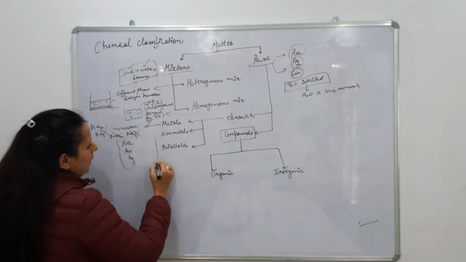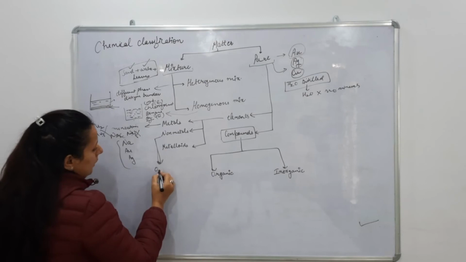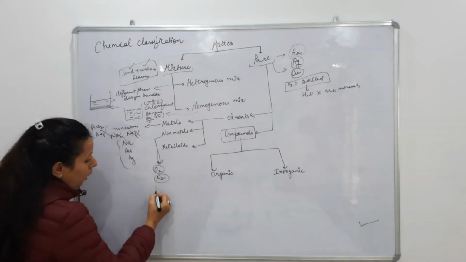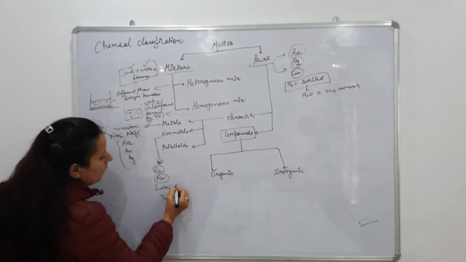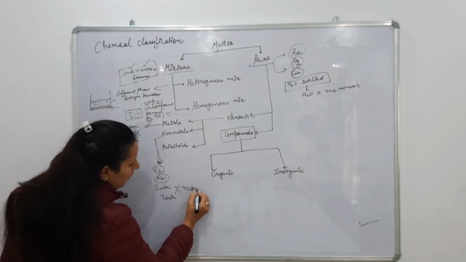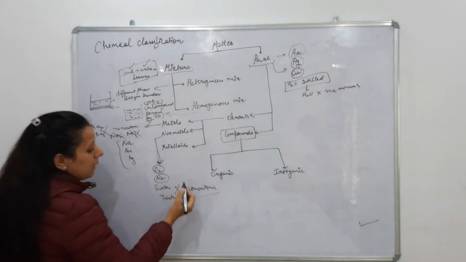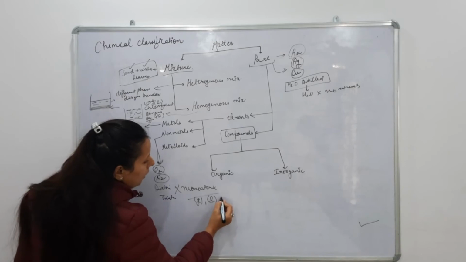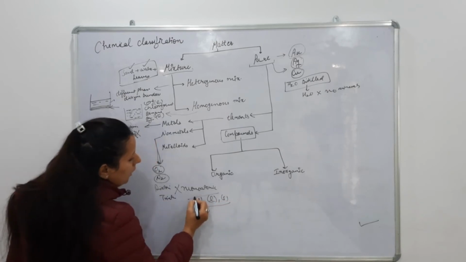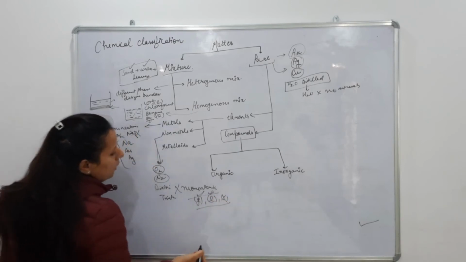Next is non-metals. In non-metals we can take oxygen, nitrogen. So non-metals are diatomic, triatomic, but they are never monoatomic. And the properties of non-metals are, they are maximum in gaseous form, few are in liquid and rarely are in solid form. So the non-metals generally exist in gaseous or liquid form, rarely even in solid form.